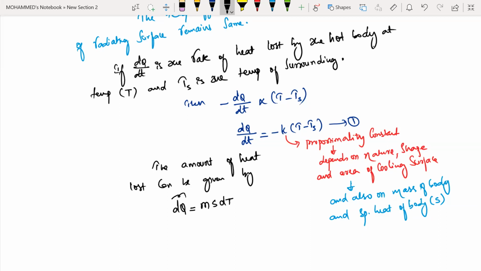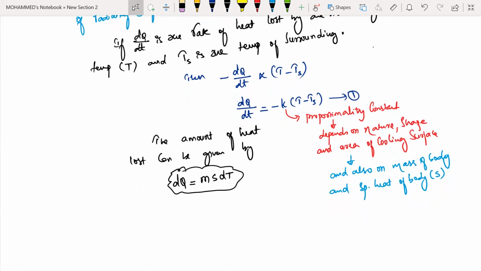This is also an important relation you need to remember: dQ equals m s dT. Is it clear? Very good.